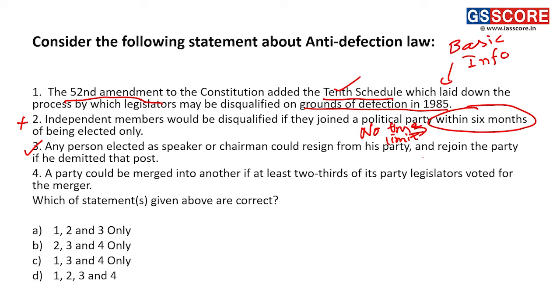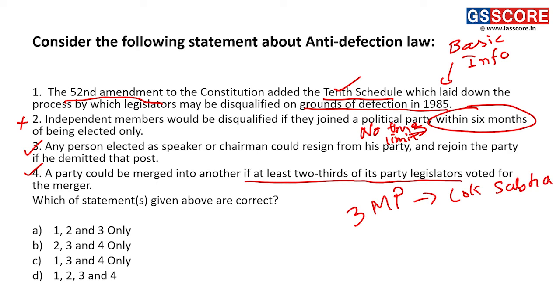Coming to the fourth statement: a party could be merged into another party if at least 2/3 of its legislators voted for the merger. So if I have a political party, and my political party has 3 members of parliament in Lok Sabha, out of these 3 I am one and there are 2 other members. If these 2 members think it is wise to merge my party into some other party, suppose party B,